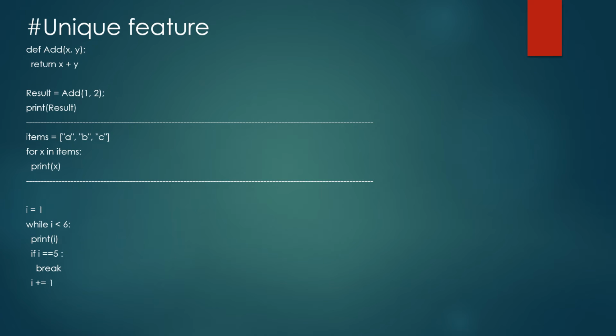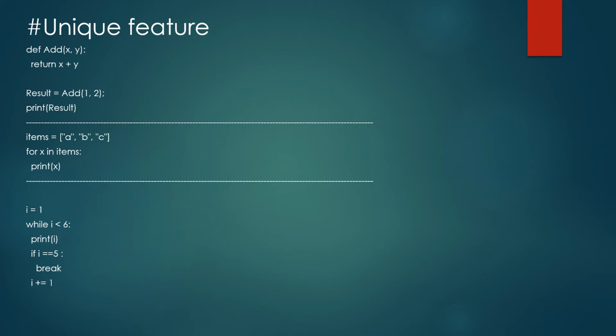Some of the unique features of Python are as follows. In Python we can define a function that starts with def, the function name, the parentheses, and the parameters it takes, x and y, followed by a colon. There is the indentation here. Python is really picky about indentation and white spaces. So the return statement returns whatever value the function provides. Over here it gives us the sum of x and y.